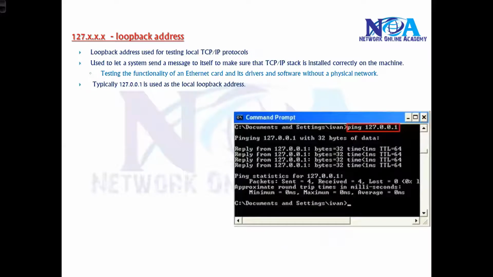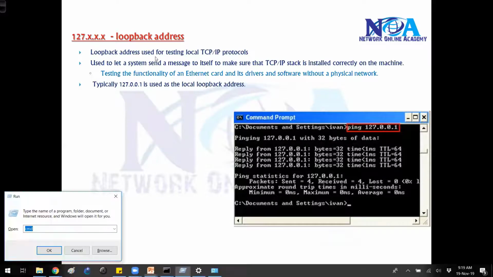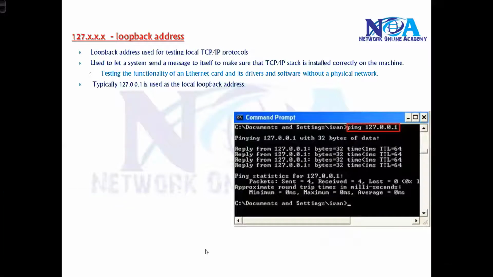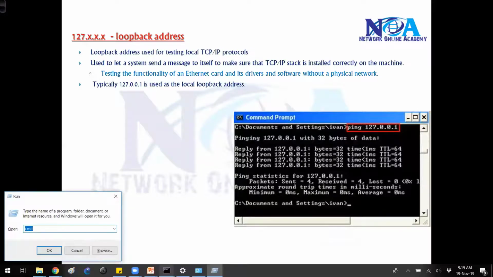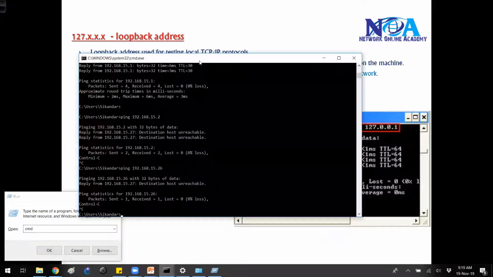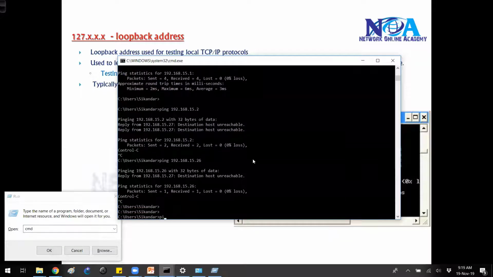Loopback address means it is used for testing the local TCP/IP protocols. What I'll do is go to the command prompt and generate a ping request, like we have discussed with ping. I'm trying to ping this loopback address, 127 dot, and any address you can use, say 111 or 001.